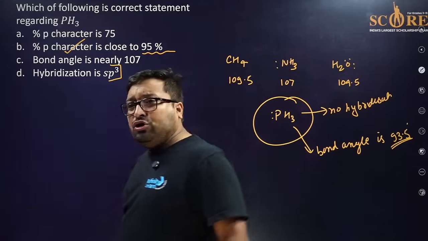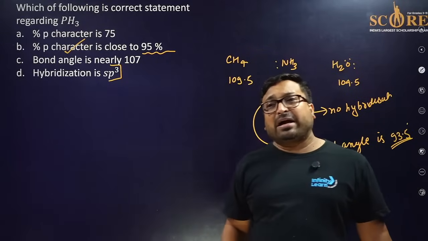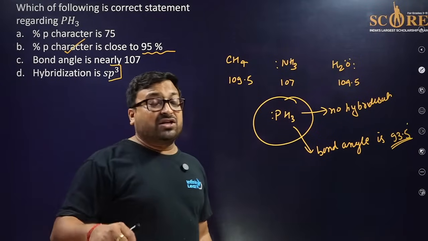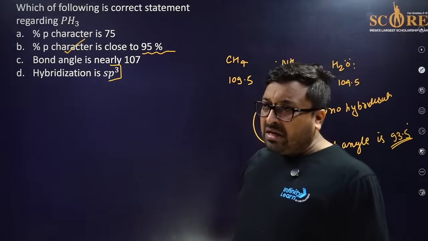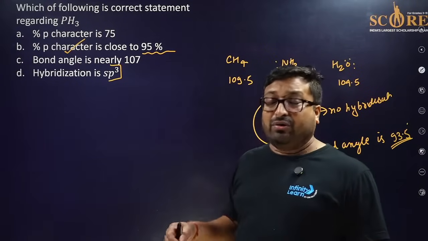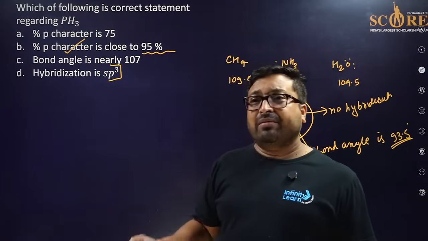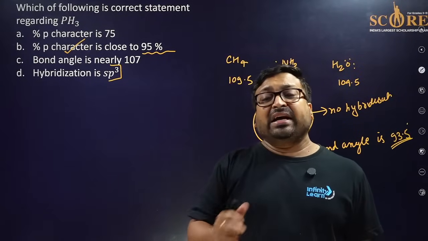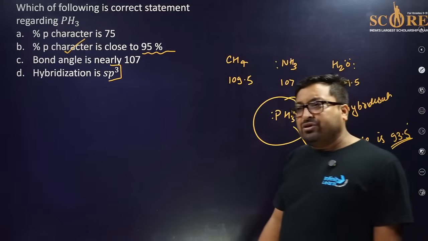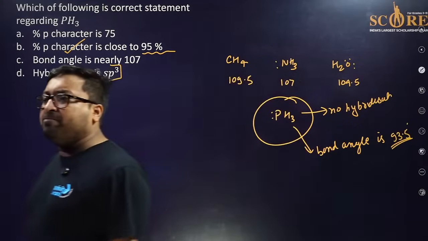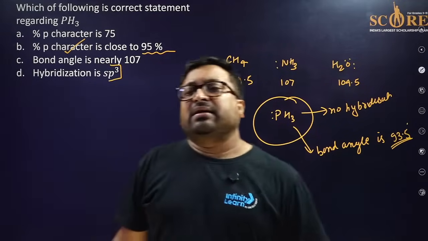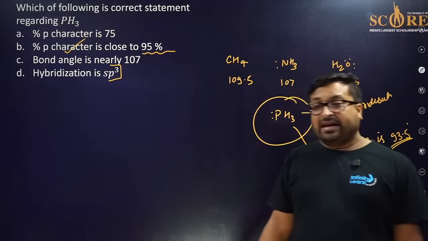Those who calculate hybridization by math will write sp3, but technically sp3 hybridization is not present. If it were sp3, the percentage s should be 25 and p should be 75. But in this case, the percentage p character is almost 95. So how would it be sp3? Have you studied Drago rule? In this case, no hybridization has taken place.